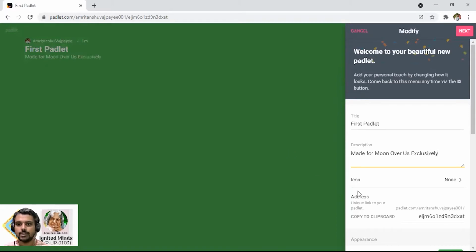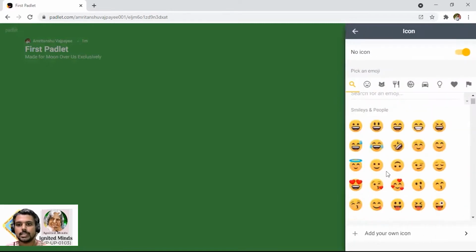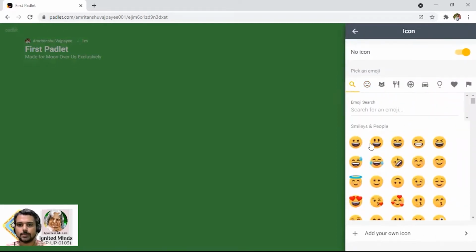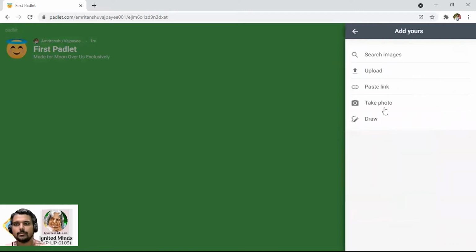Here I can even choose the icon, which icon to use, an emoji or whatever is possible. So what I am just going to put is just a very emoji-type one, or you can even add your own icon.